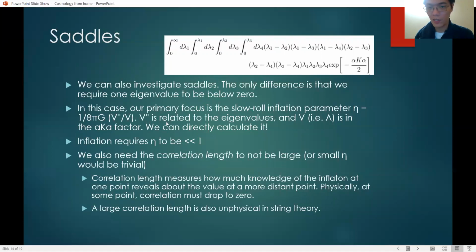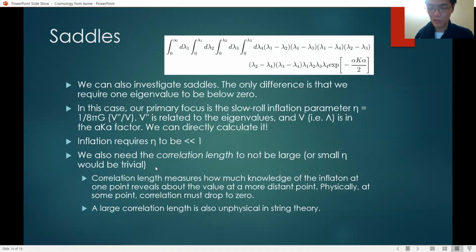V'' is directly related to the eigenvalues. As I mentioned earlier, the slope is roughly the eigenvalue. And also V, which in the terminology of the previous slides is lambda, is in our alpha k alpha vector factor. Therefore, we can evaluate this integral and directly calculate eta. Slow roll inflation requires that eta is much less than 1.